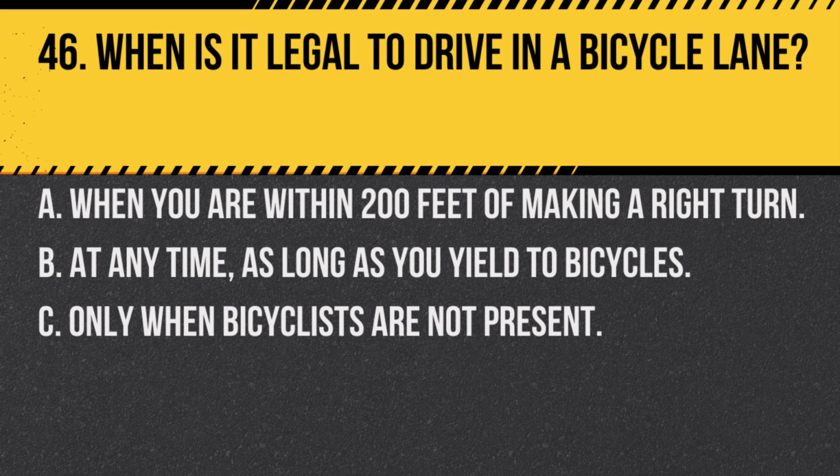Question 46. When is it legal to drive in a bicycle lane? A. When you are within 200 feet of making a right turn. B. At any time, as long as you yield to bicycles. C. Only when bicyclists are not present. Answer A. When you are within 200 feet of making a right turn. In California, you may enter a bicycle lane no more than 200 feet before starting a turn.